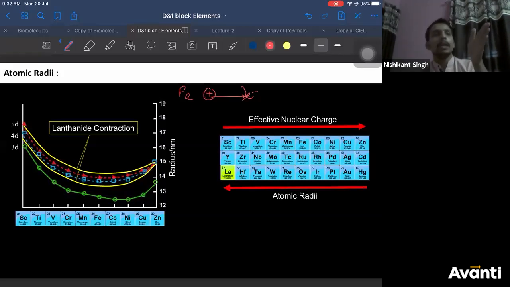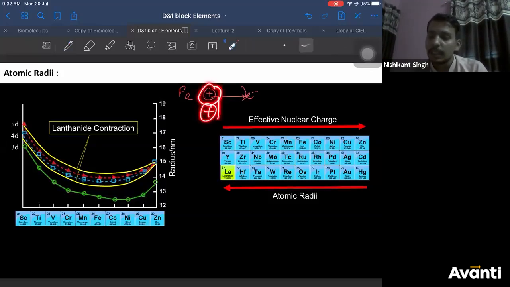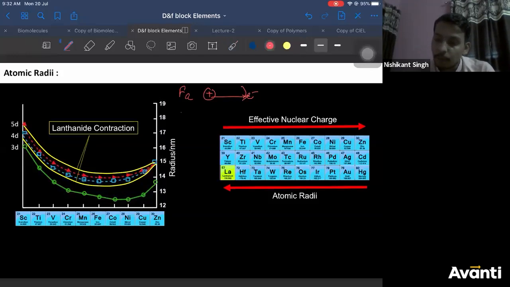So in a normal period, when you go from left to right, nuclear charge, that means the positive charge on the nucleus, increases. Therefore, the force of attraction between nucleus and electron increases and size decreases in a normal period. But in this period, there is one more factor which comes into play. What is that? There is a repulsive force. We are talking about electron-electron repulsion, right?